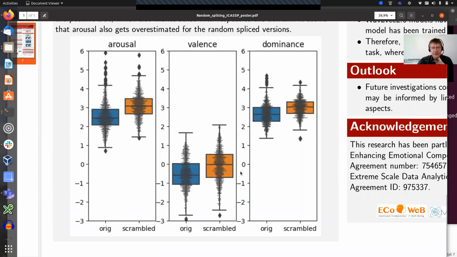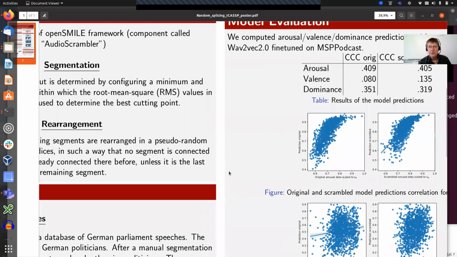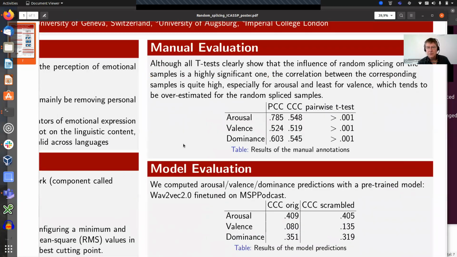And as you can see here, they look similar, but also different. We computed the Pearson's correlation and concordance correlation, and it's okay-ish, I would say.